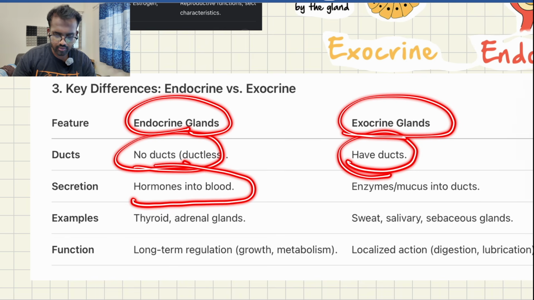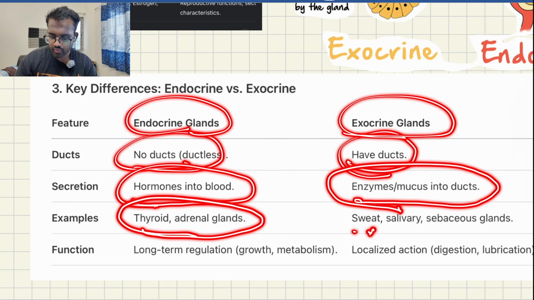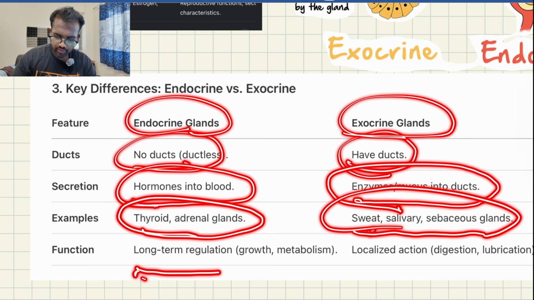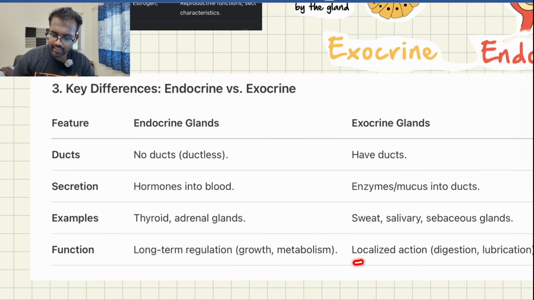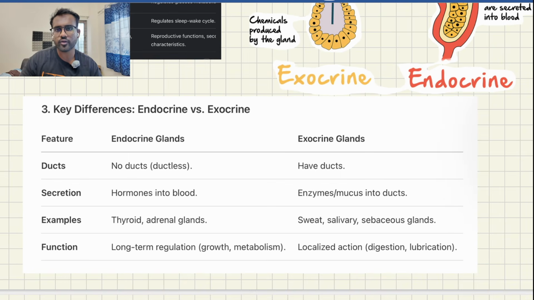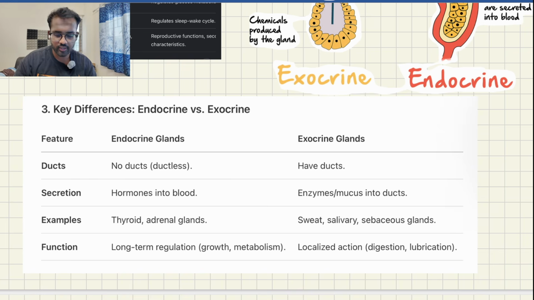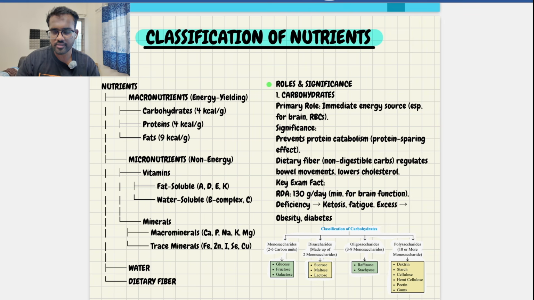Endocrine glands secrete hormones into the blood. Exocrine glands secrete enzymes, hormones and mucus into ducts. Examples of endocrine glands are the thyroid and adrenal gland, and examples of exocrine glands are sweat glands, salivary glands, sebaceous glands, etc. In terms of long-term function, the endocrine gland regulates growth, metabolism, etc., and the exocrine gland handles localized actions like digestion and lubrication. So these are the differences between endocrine and exocrine glands. I hope you are getting the point. Then we'll continue with chapter 2, which is nutrients and role significance.